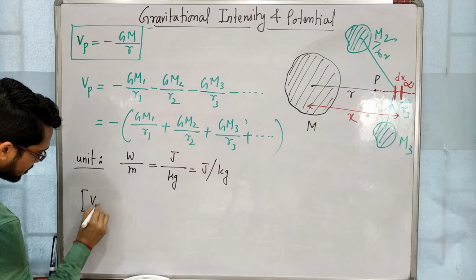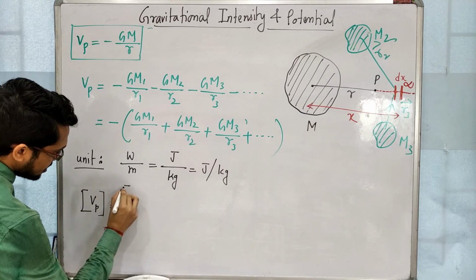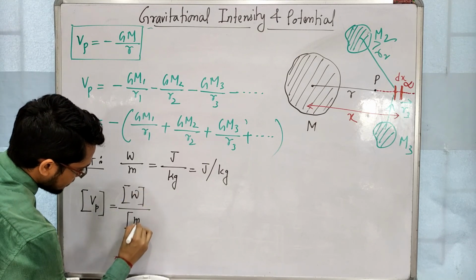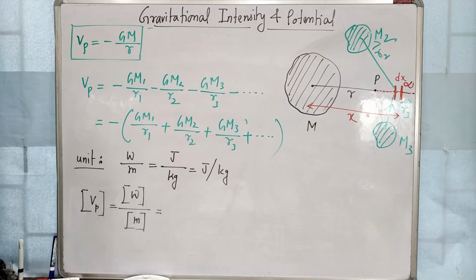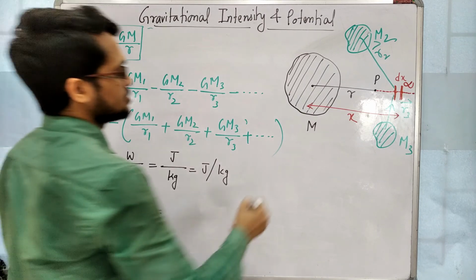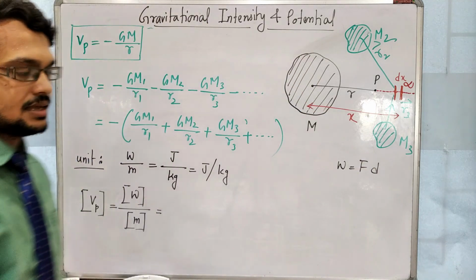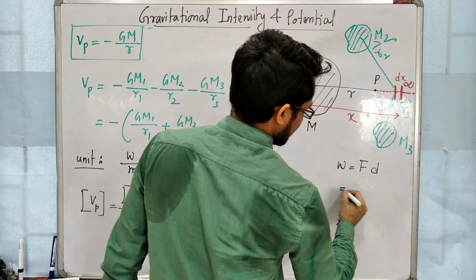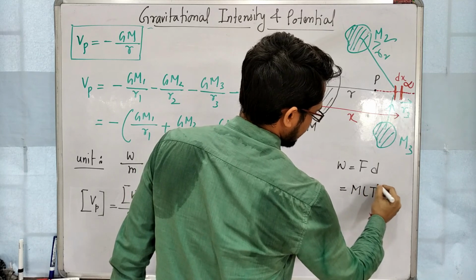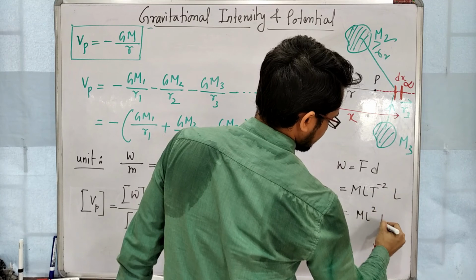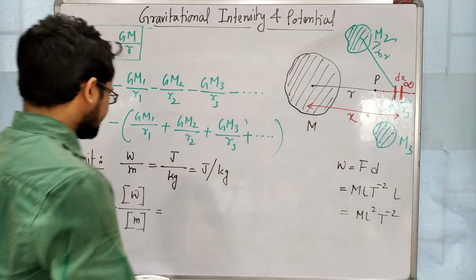Dimension of potential at any point: what will it be? Dimension of work done by dimension of mass. What is the dimension of work done? Work done means force into displacement. Force has dimension M L T to the power minus 2, and displacement is L. So you will get M L square T to the power minus 2.